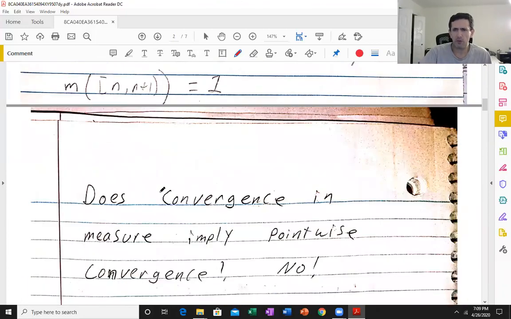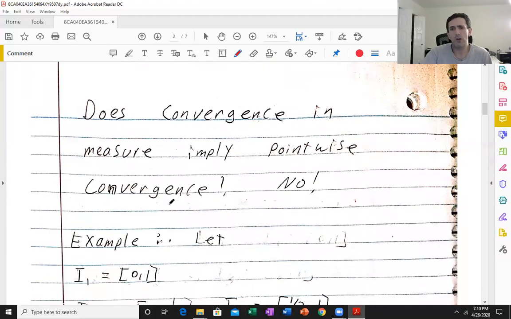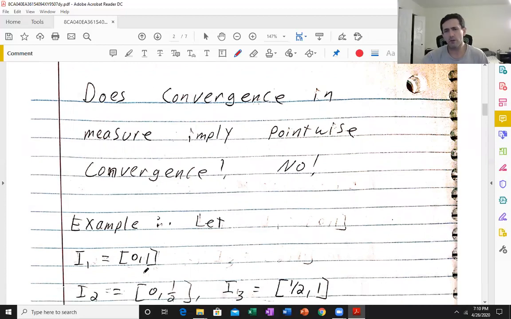And you might be wondering, well, what about the converse? Does convergence in measure imply pointwise convergence? And the answer is no. Even if we have a set of finite measure, the answer is still no. So let's take our E to be 0 to 1. Let's say I1 is 0 to 1.